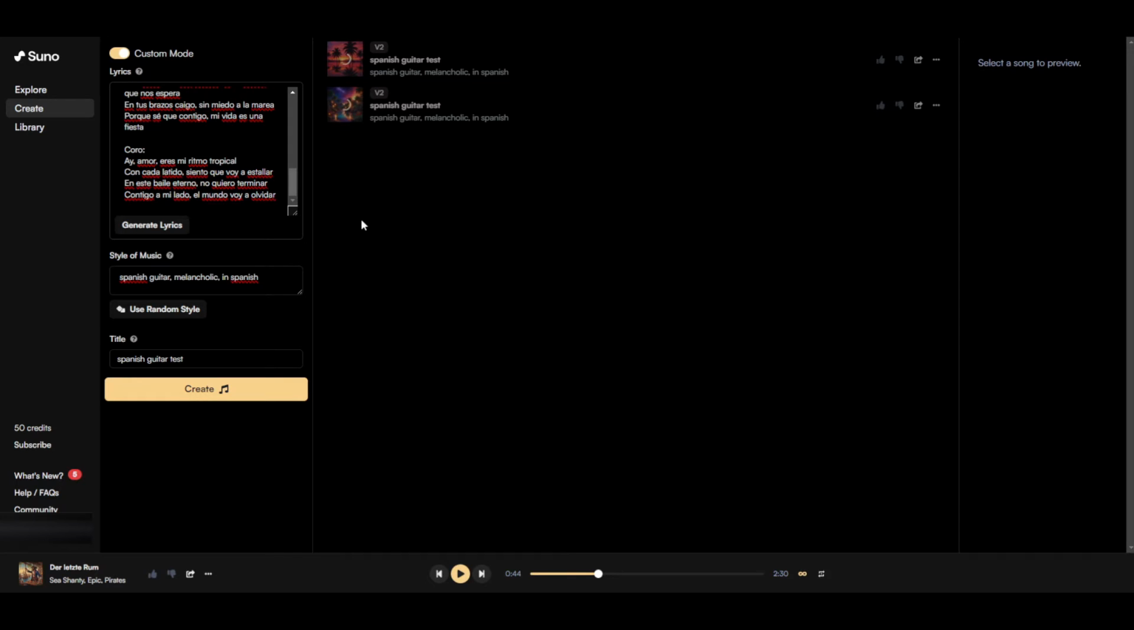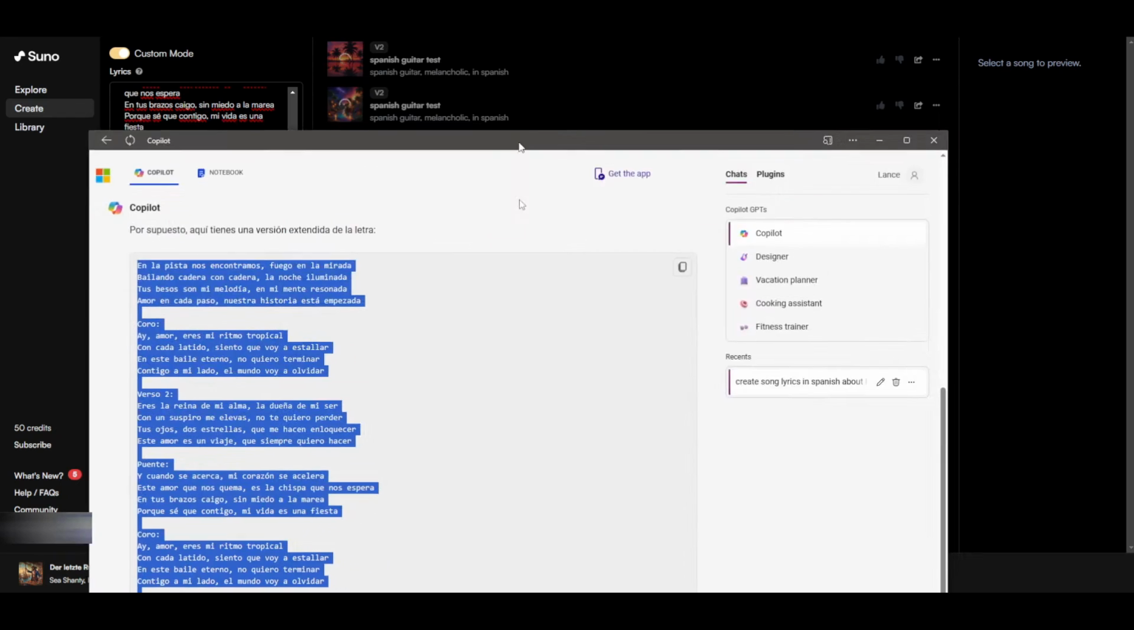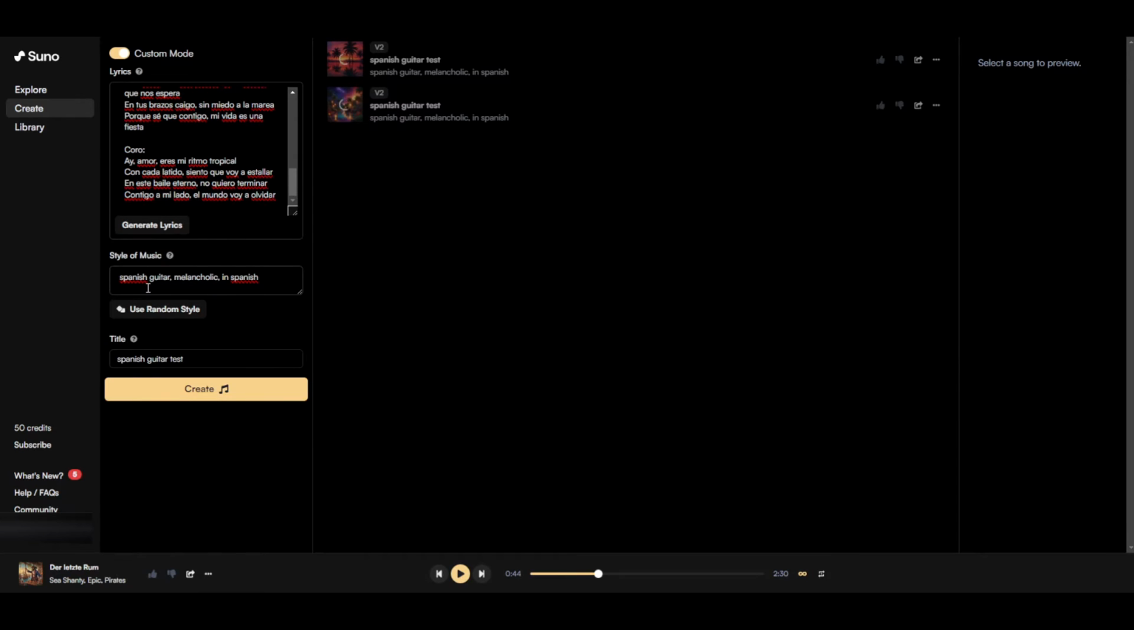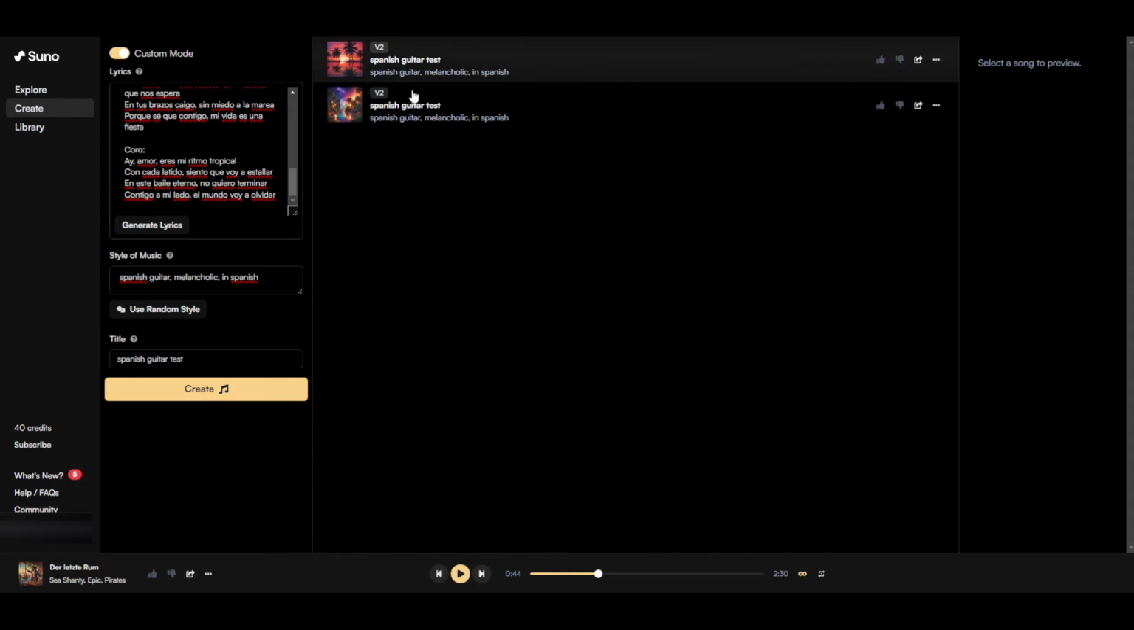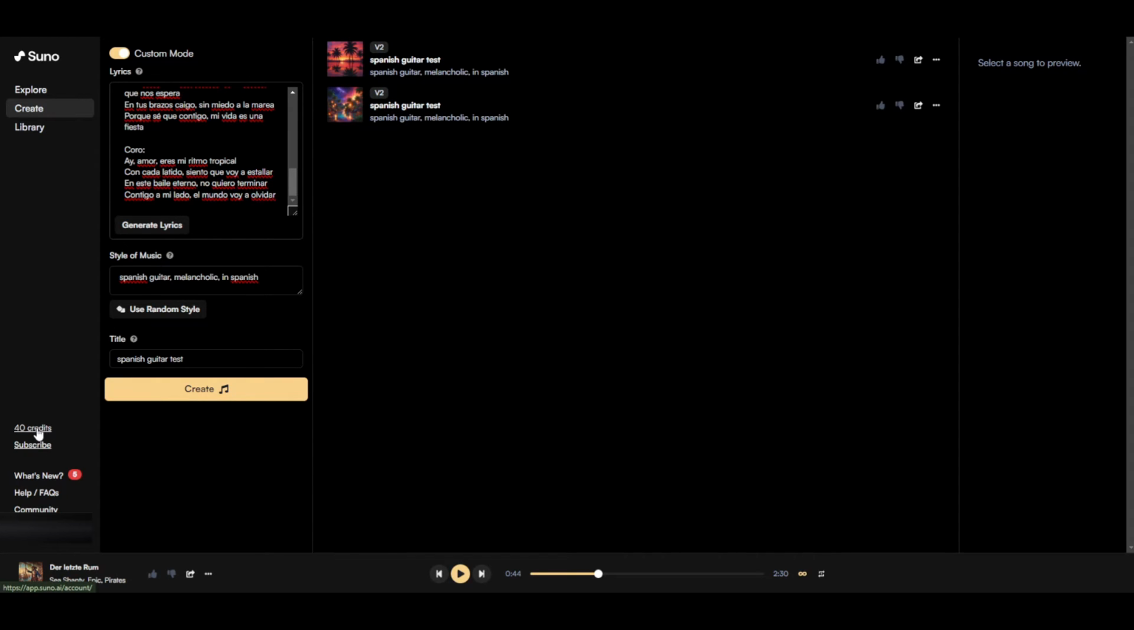But for an AI that we just entered a text or lyrics made by another AI and we just told it it's Spanish guitar, melancholic in Spanish, this is great. Don't ask for too much now. Let's just wait for this to finish loading and we'll play. Oh, well, never mind. It just finished loading. We're going to play both and see how they sound. It gives you two versions. Yes, you can recreate more, but as you see, for these two, it took 10 credits. So you have 40 more left. Every time you create one, it takes 10 credits. So let's listen to these two, how they sound.